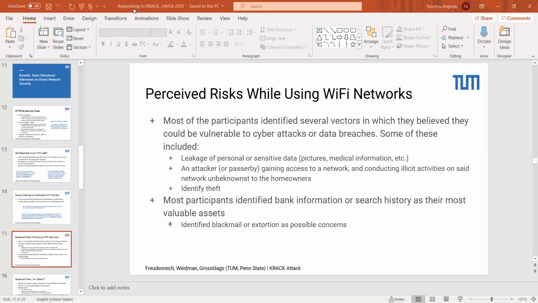A fair number were concerned about attackers gaining access to the network, mostly to conduct illicit activities on the network privately. But in general, most participants identified bank information or search history as their most valuable assets, and were a little concerned about possible blackmail or extortion. However, and we can see this on the next slide.